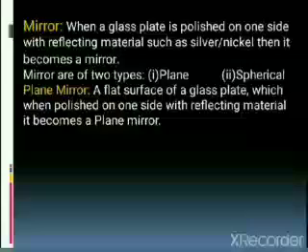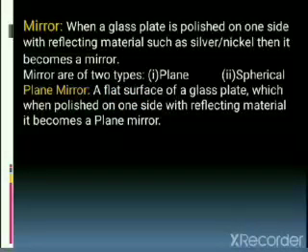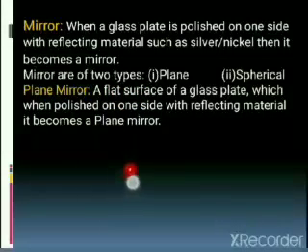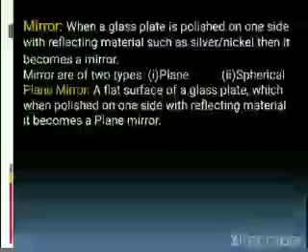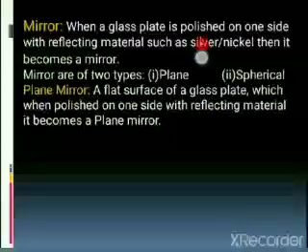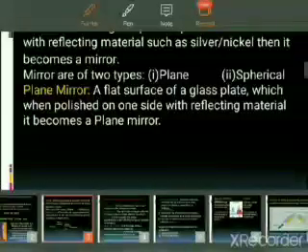So what is a plane mirror? It is a flat surface. Whenever a flat surface is polished on one side with a reflective material such as silver or nickel, it becomes a plane mirror.